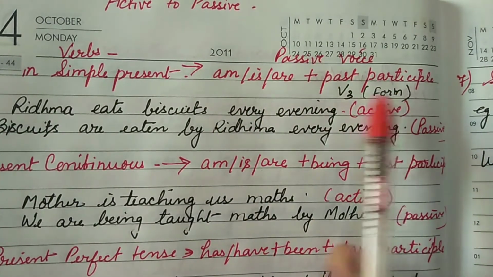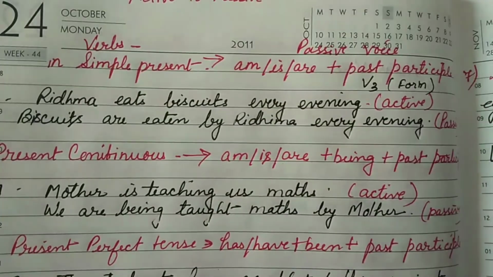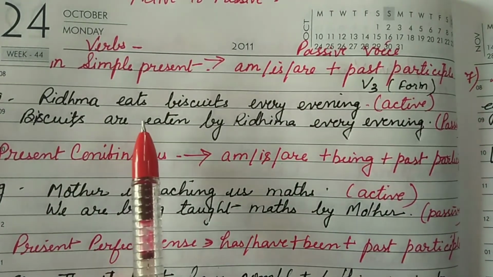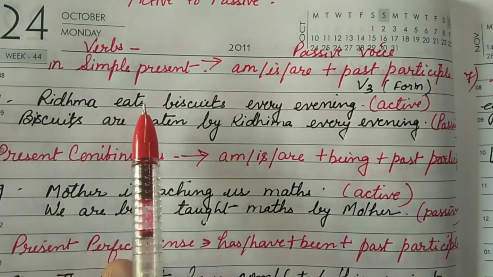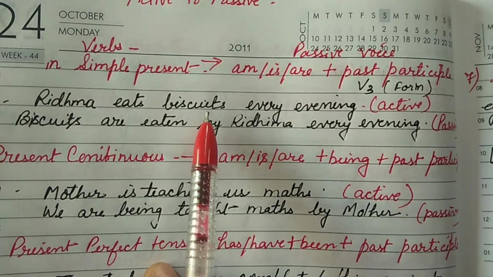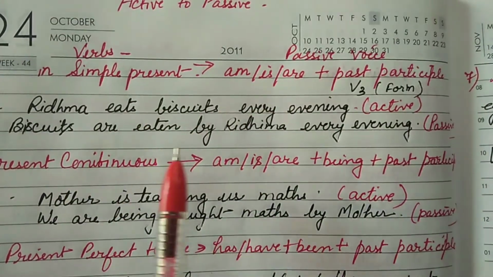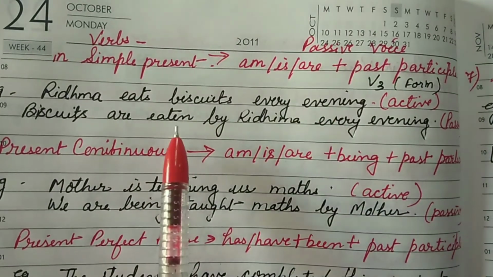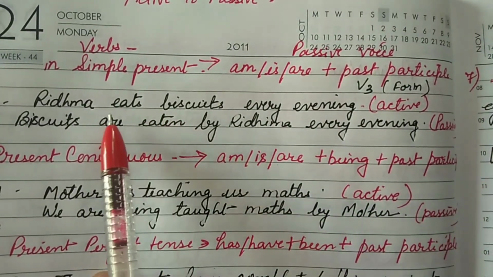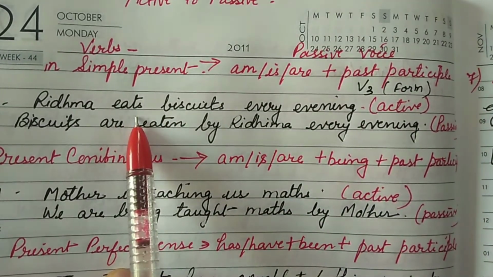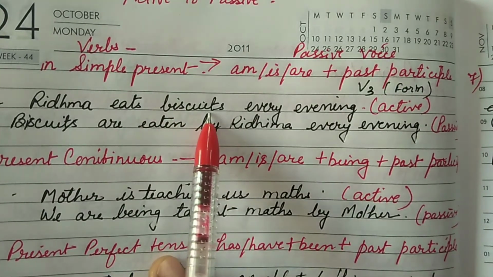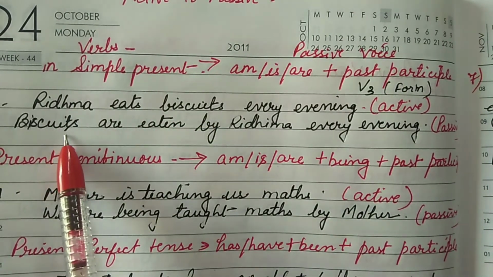For example, Ridhima eats biscuit every evening. So this is your statement. Ridhima is your subject, eats is your verb, and the biscuit is your object, and every evening is the adverbial part of the statement. Now we have changed this into passive, since it shows the simple present. And biscuits is in the plural form, so we will apply here biscuits are accordingly.